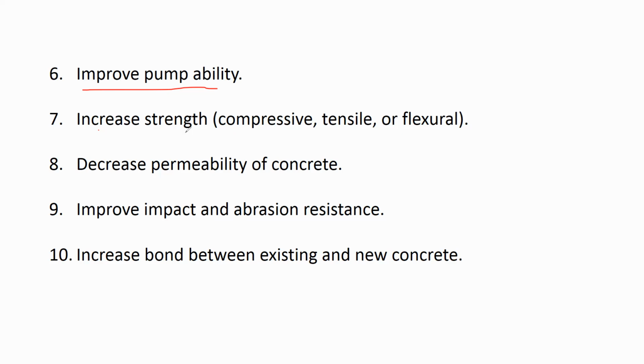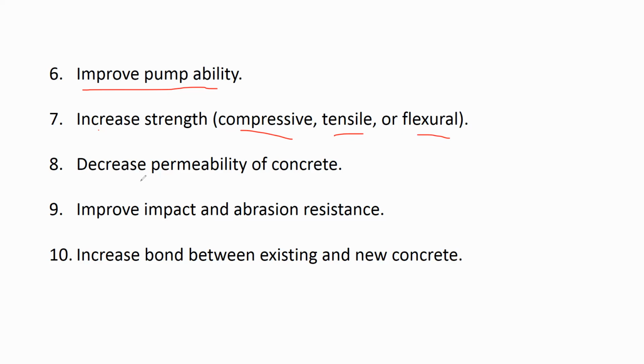Fine aggregate is cheaper than cement, coarse aggregate is cheaper than cement, water is cheaper than cement, and admixture is also cheaper than cement. So without increasing the cement content, we can increase the strength of concrete with the help of admixture. We can increase the compressive strength, the tensile strength, and the flexural strength.